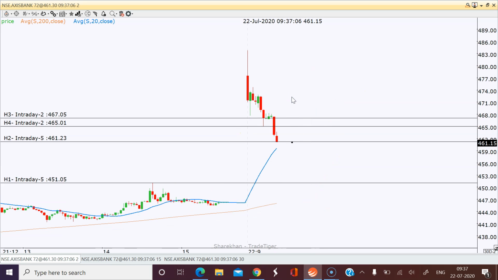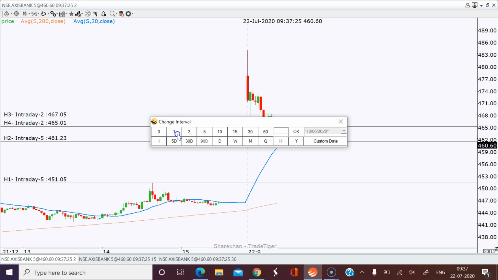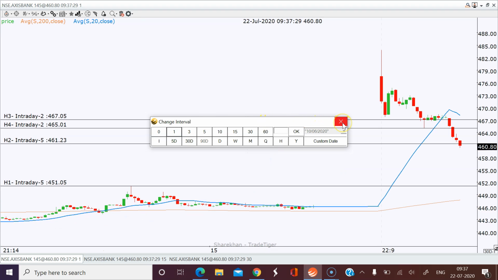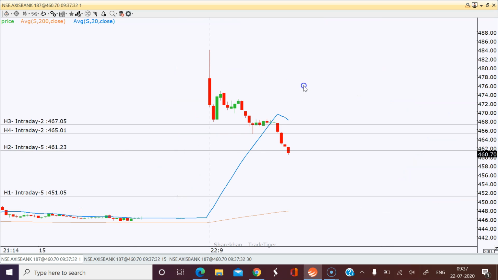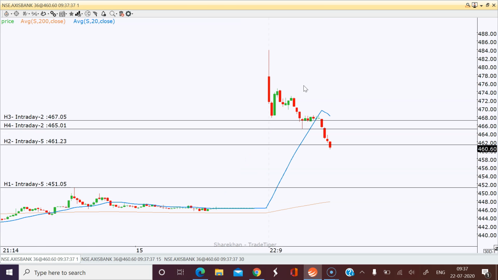So let's see. Yeah, now it came to our location, but I had to take a buy because I'm just waiting. It is coming to the 20-day moving average and it is going back now. So let's go to the 1 minute chart. Why the 1 minute chart? We don't need to lose even any small move. If it comes down very fast, then we can wait. This 451 is already sitting there for us. When the price is coming down, simply they trapped everyone, that's the simple thing.